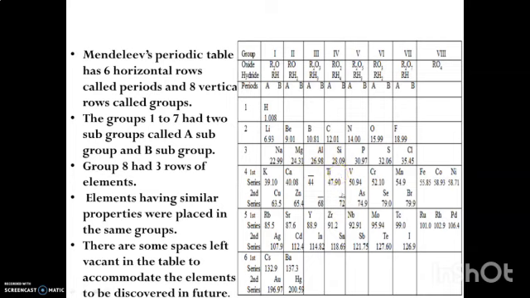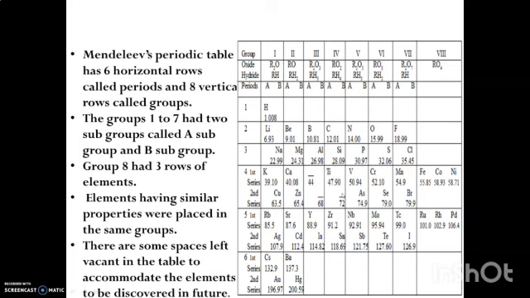He could explain their properties, and later these elements were identified as gallium and germanium. So he had the idea that in future science would develop and identify more elements. It was a brilliant idea of Mendeleev, and very important in our history of the periodic table.